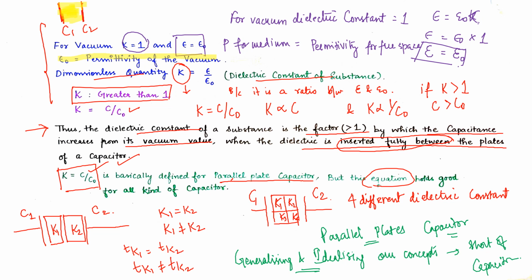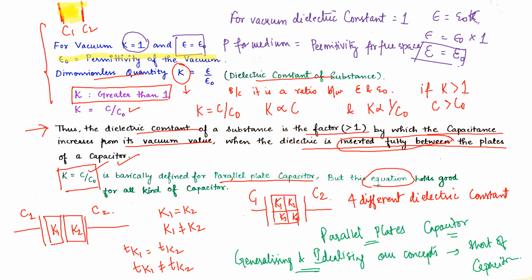So that's all in today's class. Here we have read about the dielectric constant, understood what capacitor, capacitance and dielectric are. Then we found the value of capacitance in the absence of a dielectric medium, and then we introduced a dielectric medium. While introducing it, we get to know two different values.